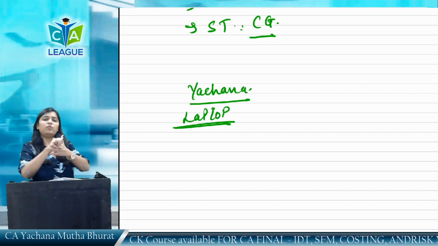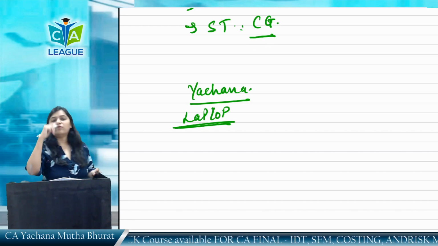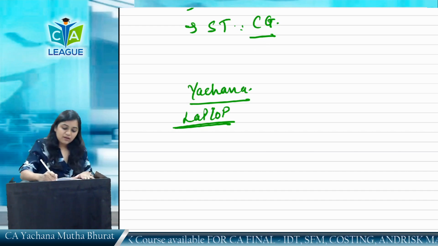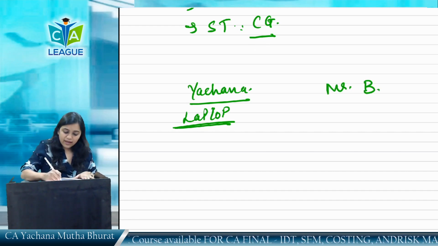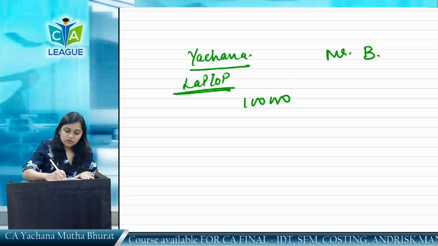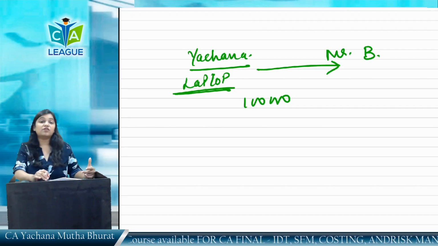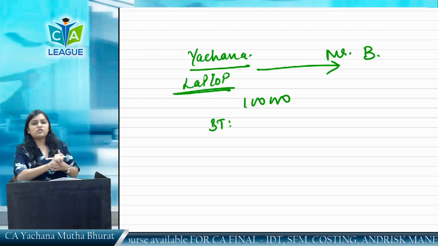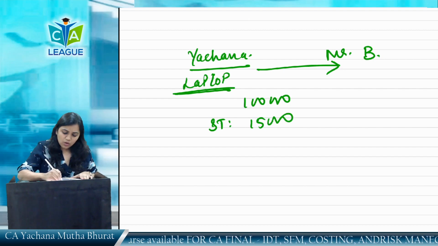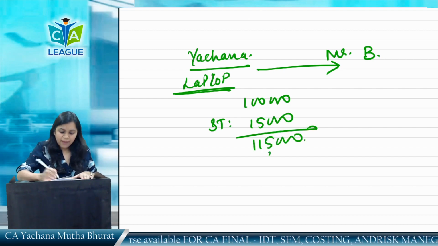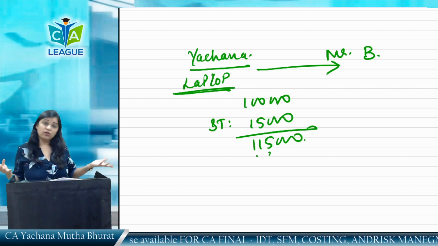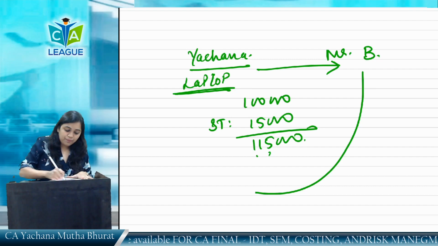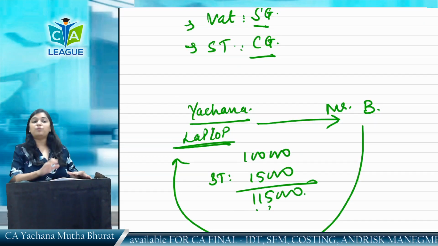Yachana is providing. So, we are discussing the pre-GST era. Yachana was providing some consultancy services for which she required the laptop. She has billed the client Mr. B 1 lakh rupees for the consultancy services, and the service tax, assuming 15,000 rupees, has been levied on this. 1,15,000. What will happen to this 1,15,000? Mr. B has to pay to Yachana. He wants to get his work done or not? So Mr. B will pay to Miss Yachana 1,15,000 rupees.